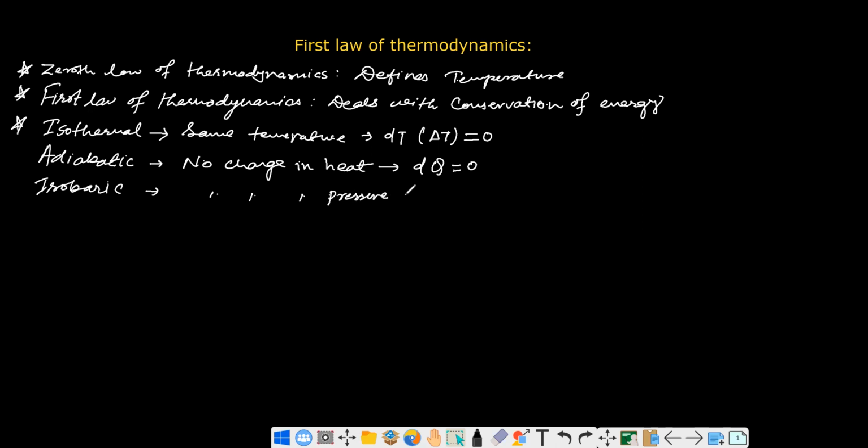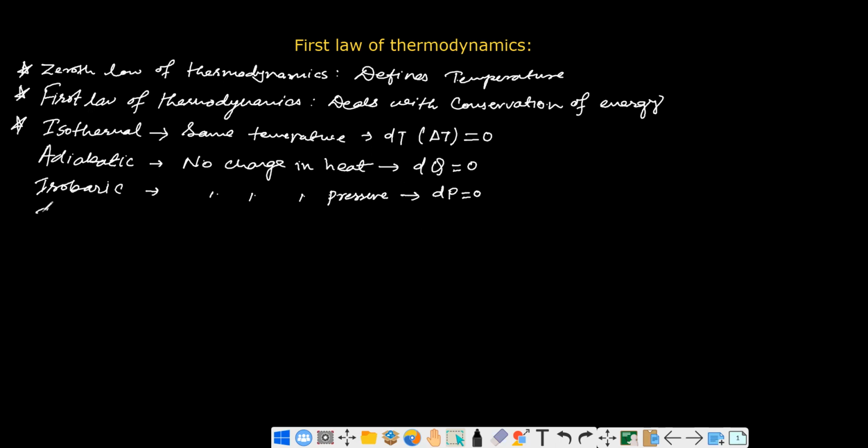If there is no change in pressure, that is dP equal to 0, then this kind of system is called isobaric process, isobaric system.